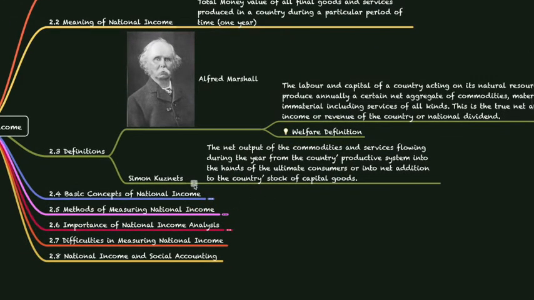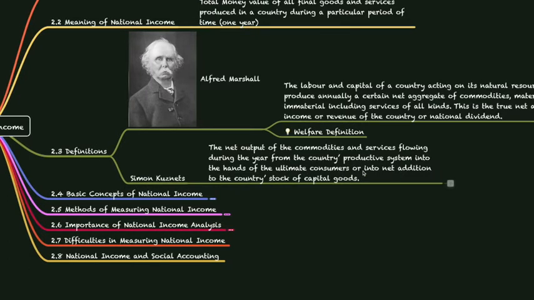Next is Simon Kuznets. The definition given by him is the net output of the commodities and services flowing during the year from the country's productive system into the hands of the ultimate consumers or into net addition to the country's stock of capital goods.